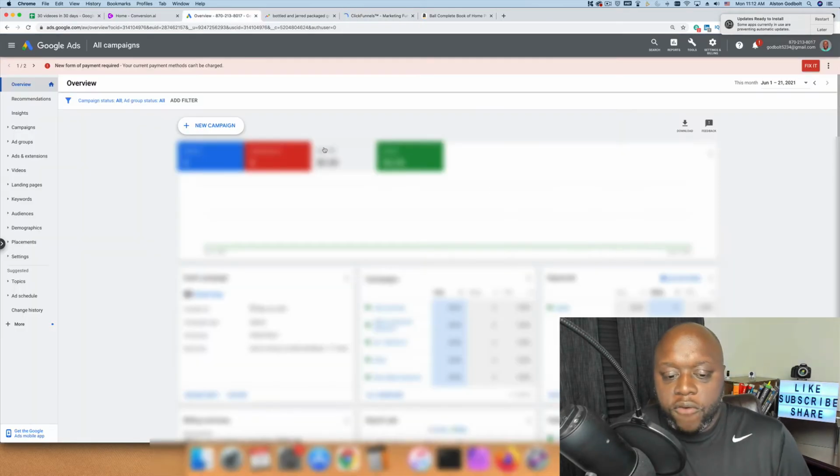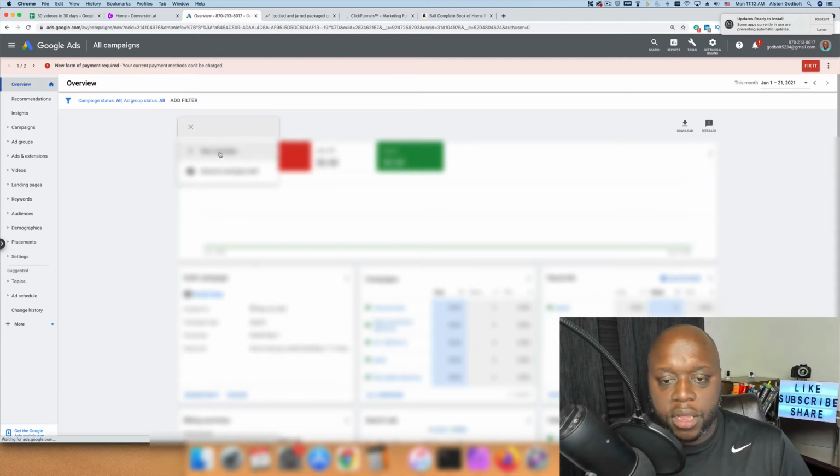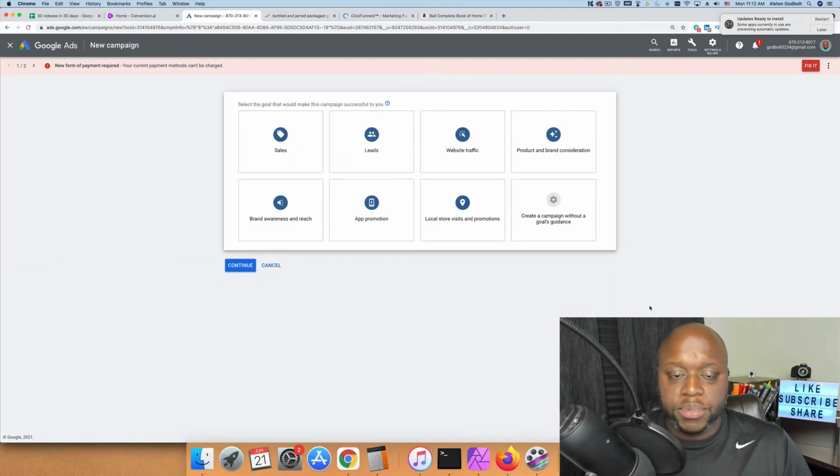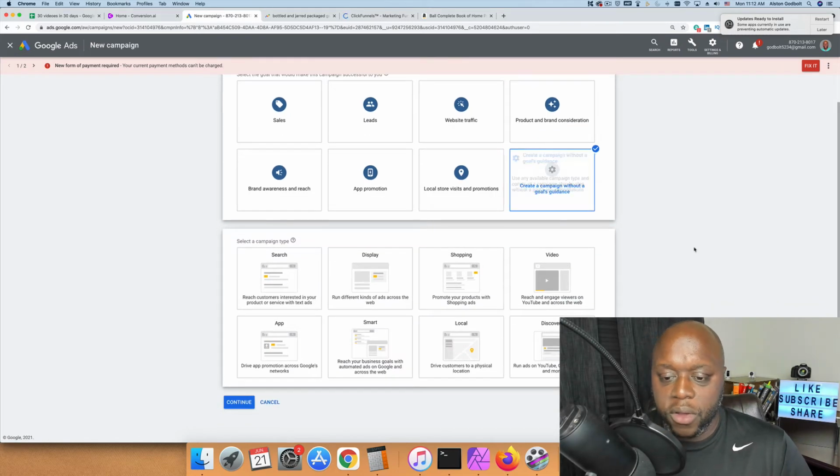All right, so here I am over on Google Ads. What they'll ask you to do is they'll ask you to create a free account and they'll make you walk through some basic steps. What you'll want to do once you get to this page is click on New Campaign. When you click on New Campaign, again, they'll try and walk you through the steps of setting up your first campaign. But what we're going to do is we're going to create a campaign without goals and guidance.